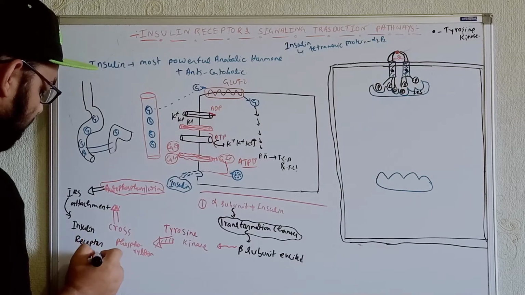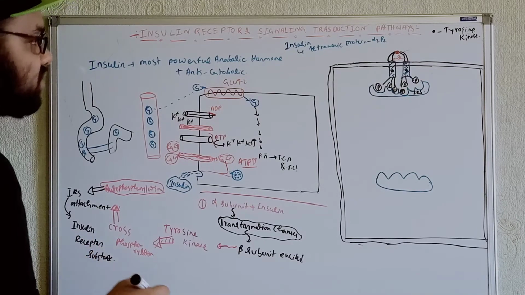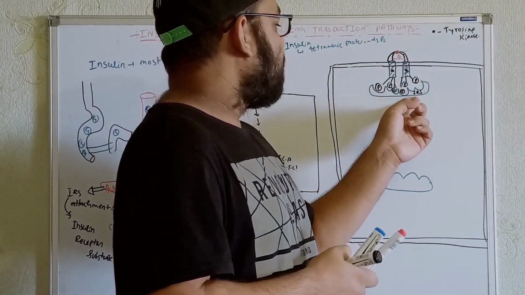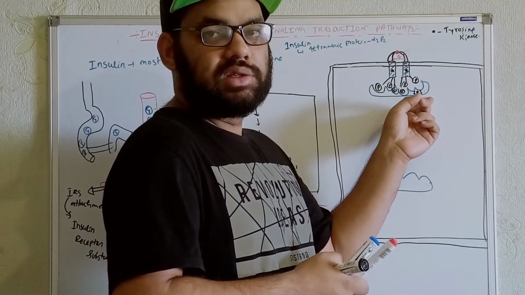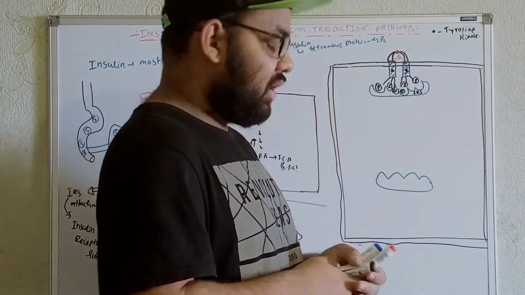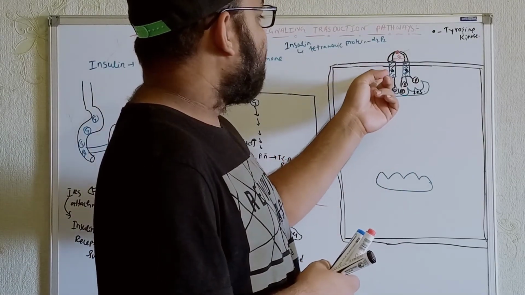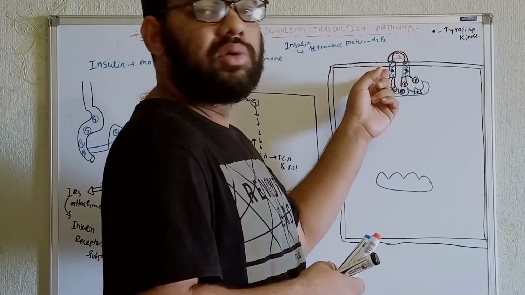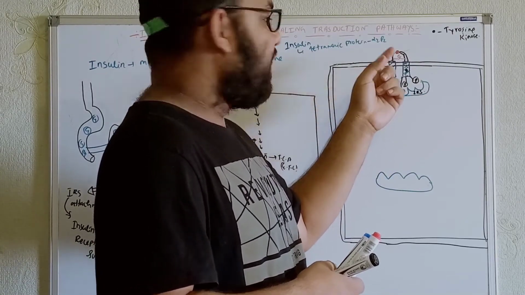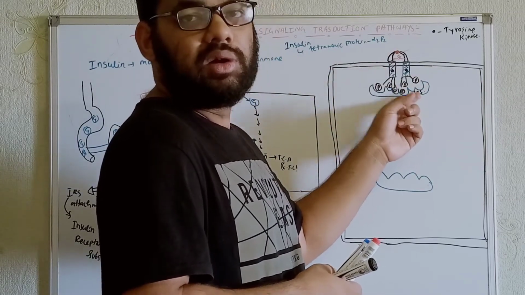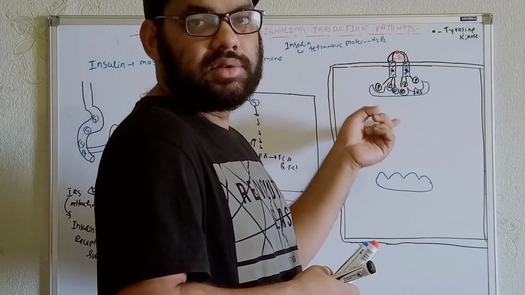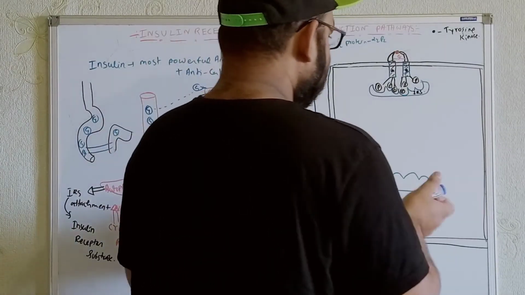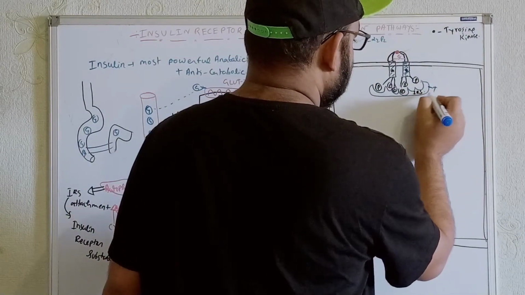So whenever the insulin receptor substrate gets over here, see what happens after that. Within the insulin receptor substrate, there are also tyrosine amino acids, near about 20 to 22 amino acids. So the tyrosine kinase enzyme present within the beta chains of the insulin receptors will also do the phosphorylation on the insulin receptor substrate, within the tyrosine amino acids. So there is the presence of tyrosine amino acids, for example, the tyrosine over here, tyrosine molecules.